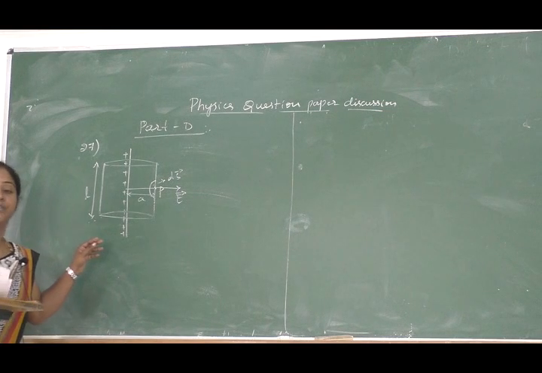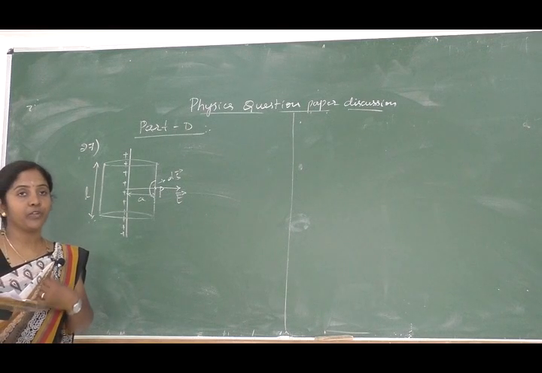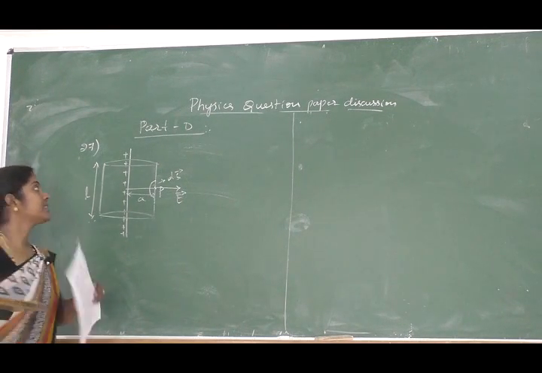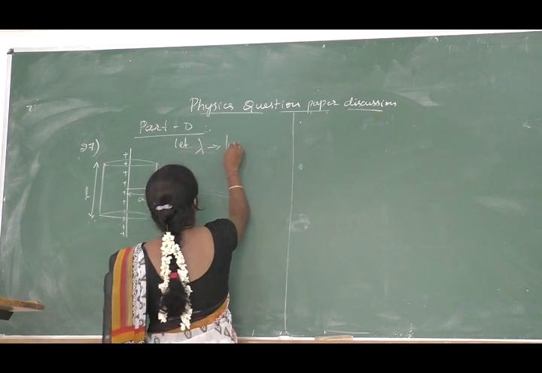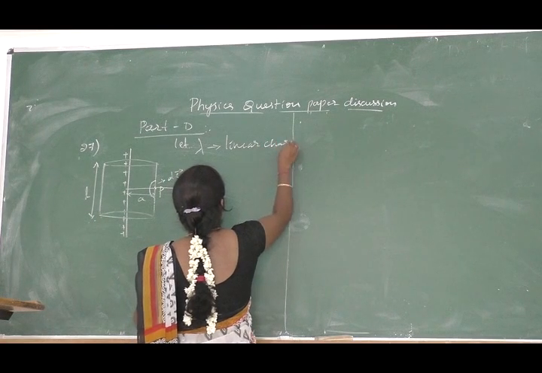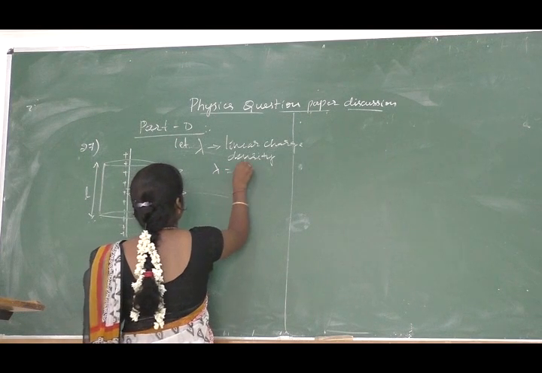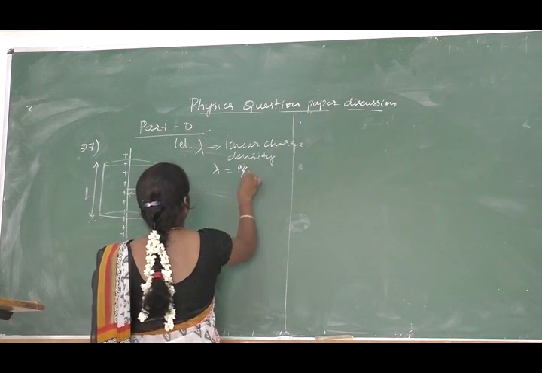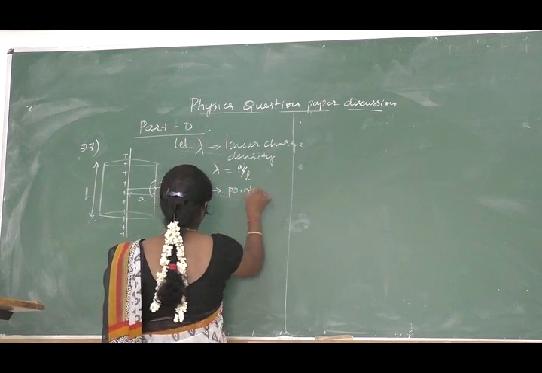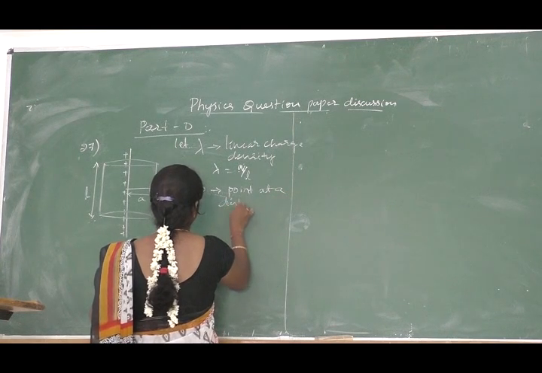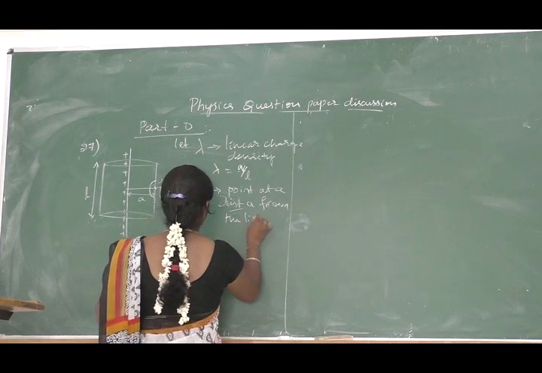So let us consider an infinitely long straight arrangement of charges. Let lambda be the linear charge density, that is lambda is equal to Q by L. Next, P is a point at a distance A from the line of charges.